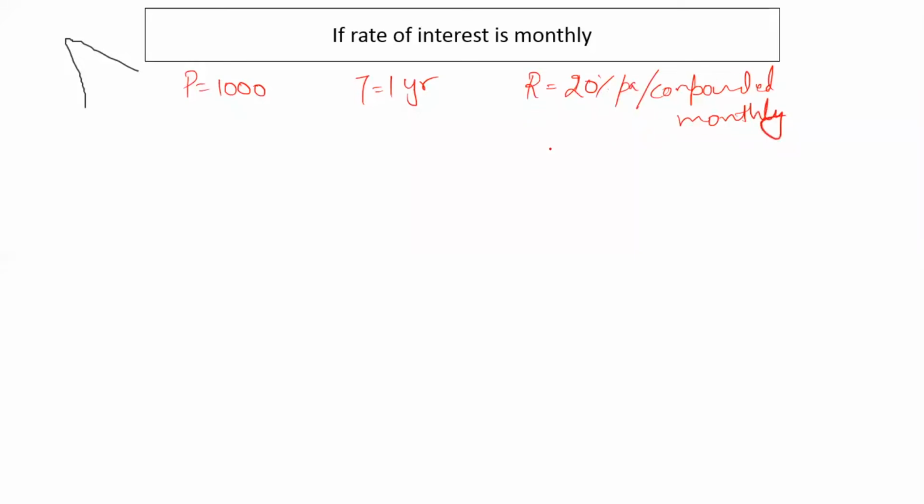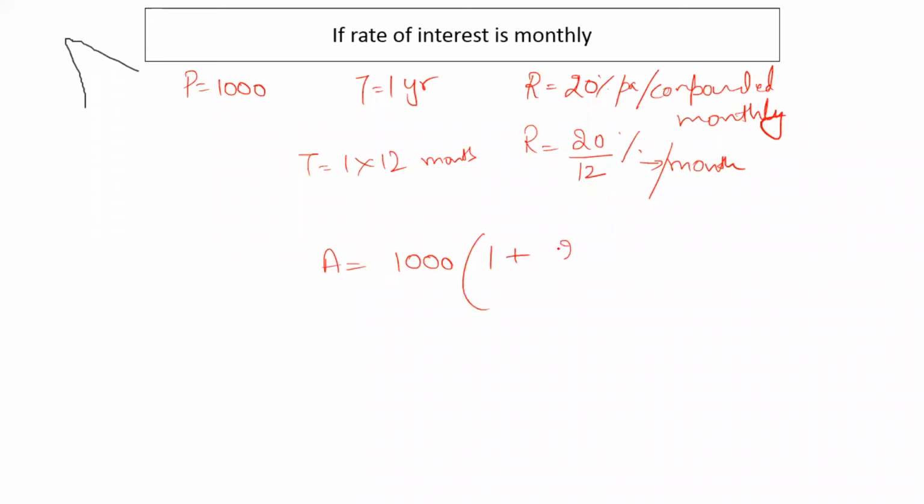So if it is compounded monthly, in that case, rate would be 20 by 12%, right? And time will be 1 into 12 months. This is per month. And amount will be 1,000 into (1 plus 20 by 1200) power 12.